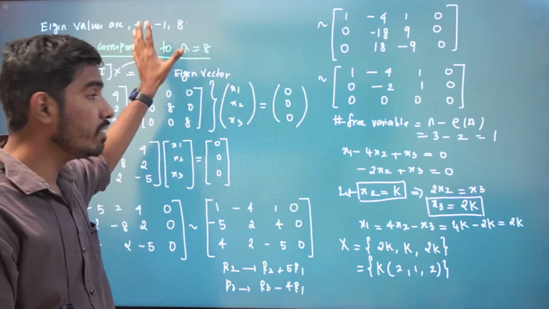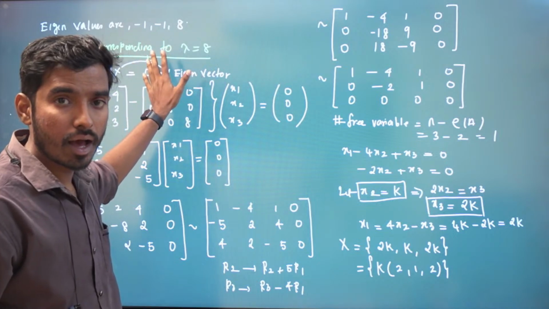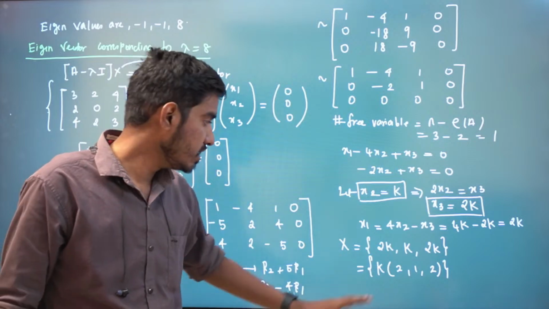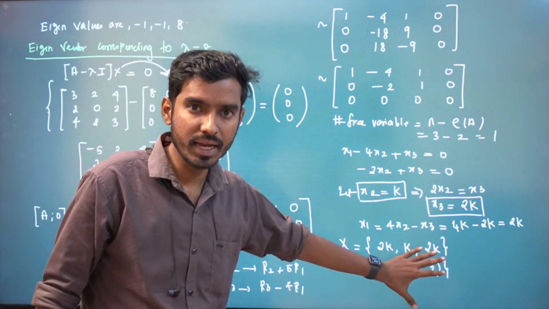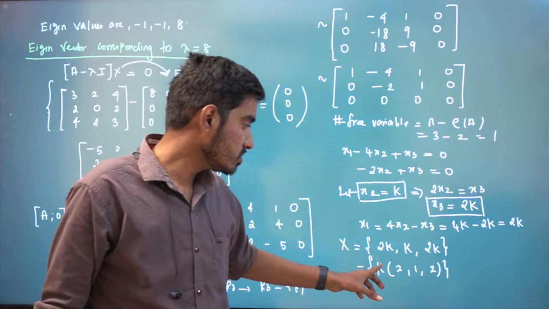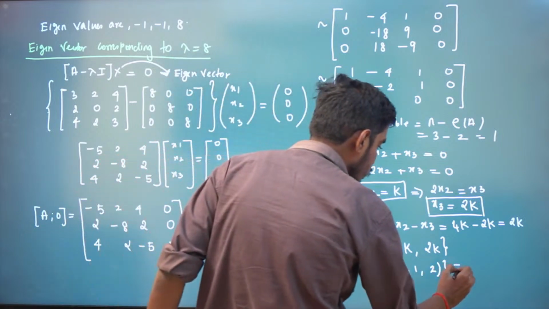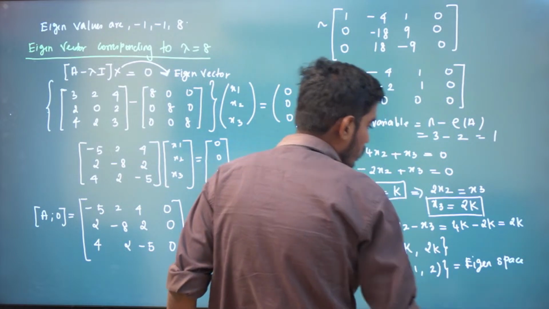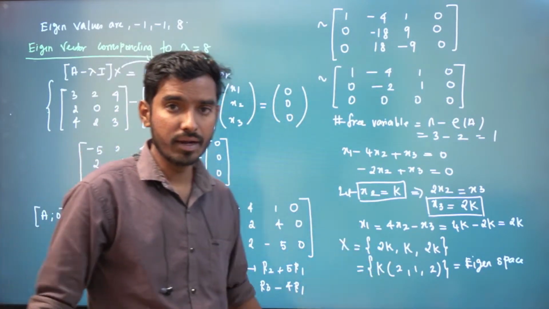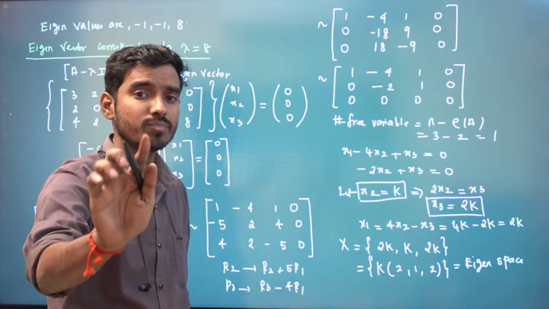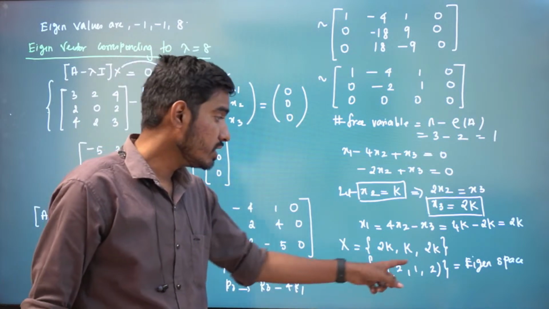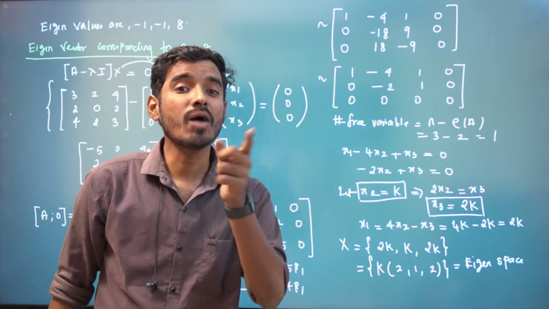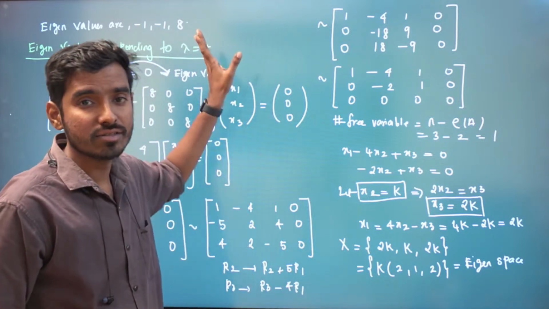The set of all these vectors is our eigenspace. This eigenspace has infinitely many vectors, but all those vectors are spanned by only one vector. So what is the dimension of this eigenspace? 1. That is called geometric multiplicity for this eigenvalue.